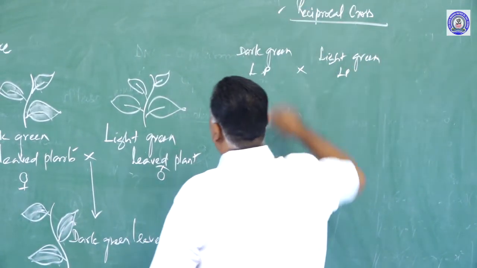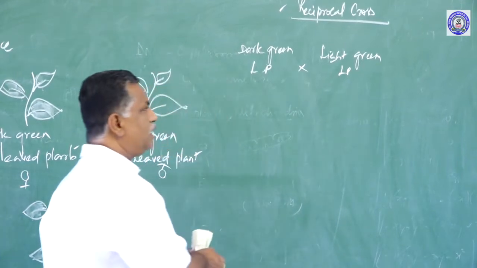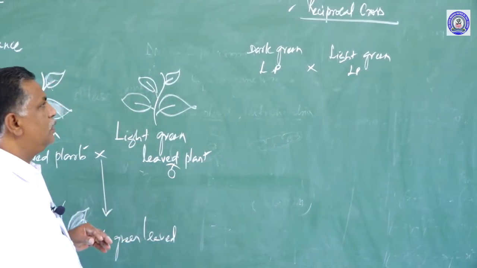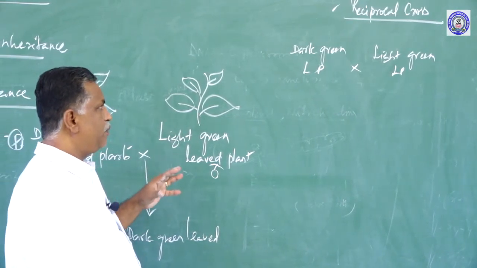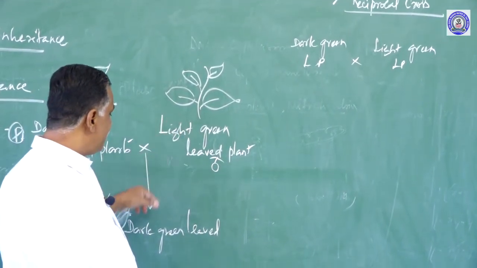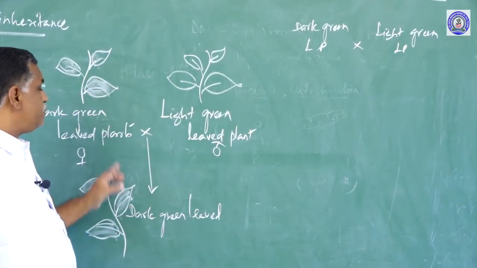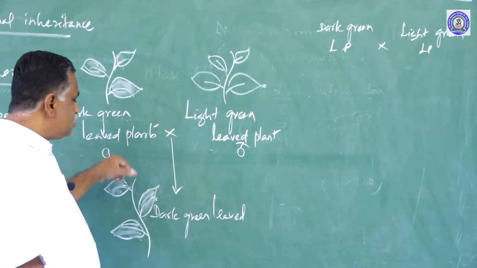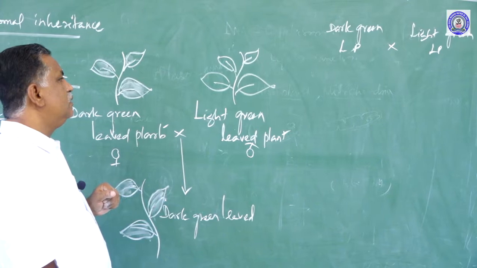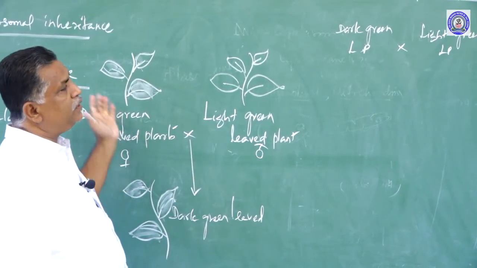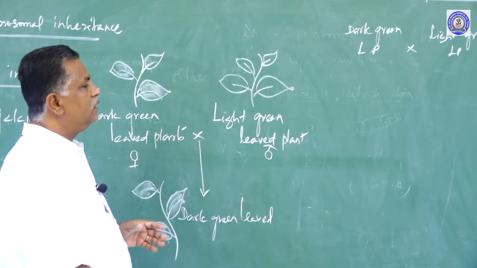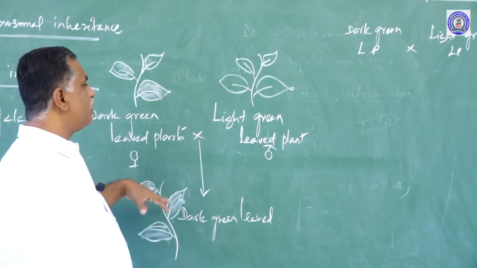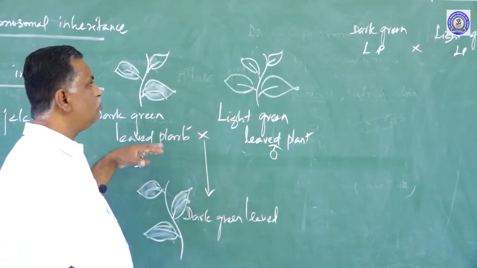A reciprocal cross is one made to verify whether the sex of the parent has any influence over the character. To prove that the sex of the parent does not have any influence over the character, Mendel performed reciprocal crosses. Here too we are making reciprocal crosses to check whether the sex of the parent has any influence on the inheritance of character.